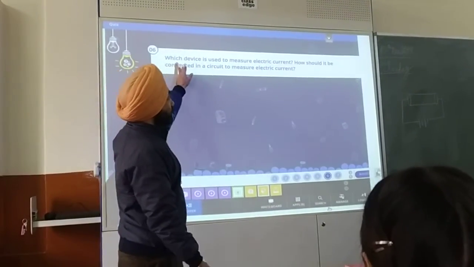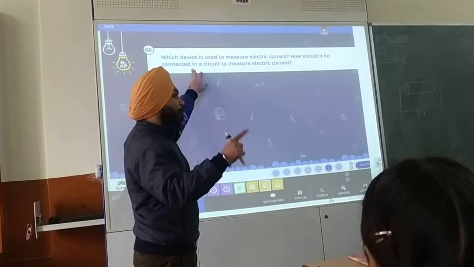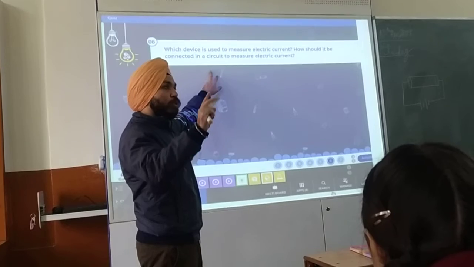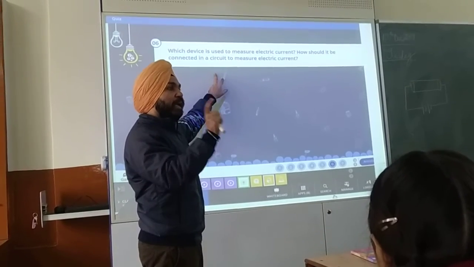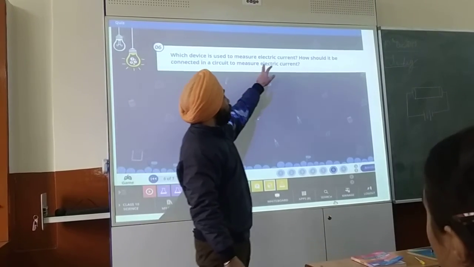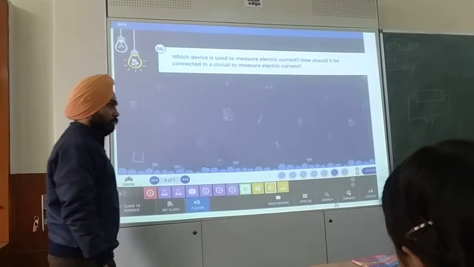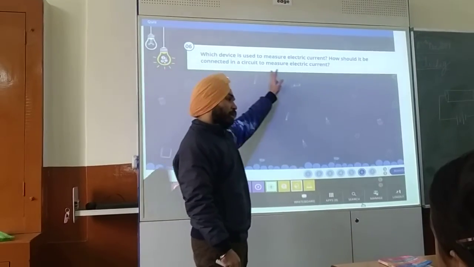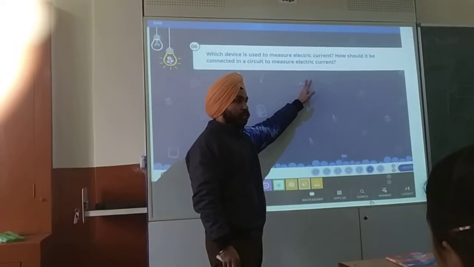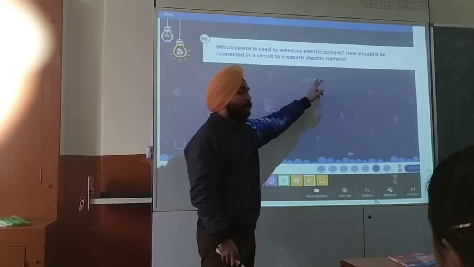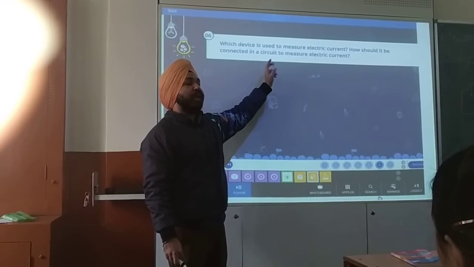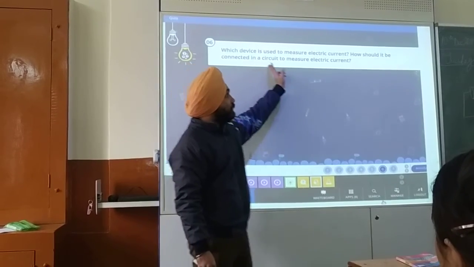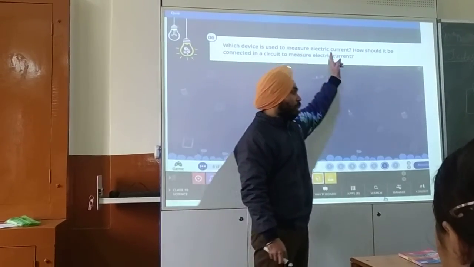Ammeter. M for the ampere, meter for the instrument to measure. So ampere meter means ammeter. So to measure the current we use an ammeter. And how should it be connected? It is always in series, because if we connect in parallel, it will not give us the accurate value. So it is always connected in series, and the device is known as the ammeter.